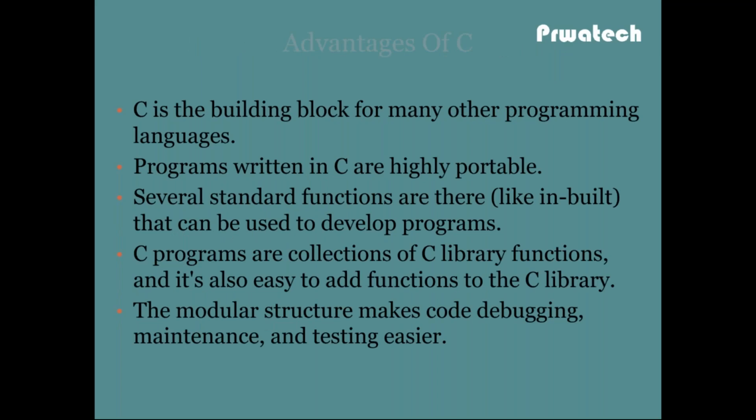What are the advantages of C? C is the building block for many other programming languages. So basically C is the parent of all other languages like C++, Java, Python. So C is the basic language. C++, Java, C Sharp, .NET, Python are all supersets of C. So C is the parent. All languages are children of C. C is the building block for many other programming languages.